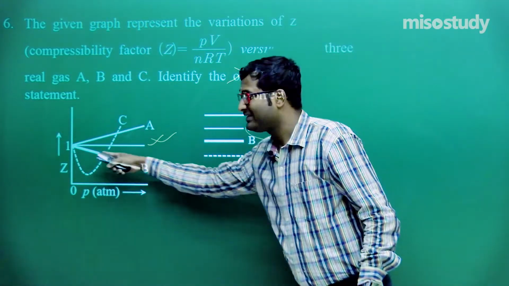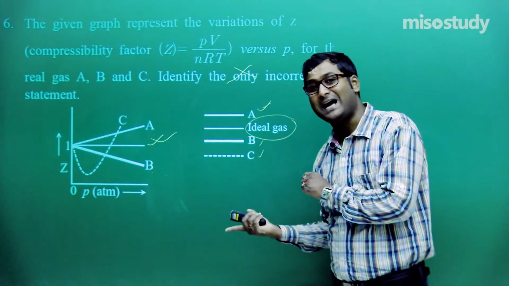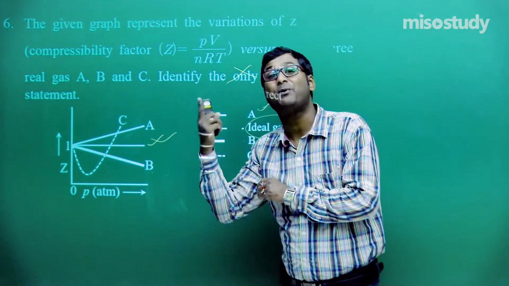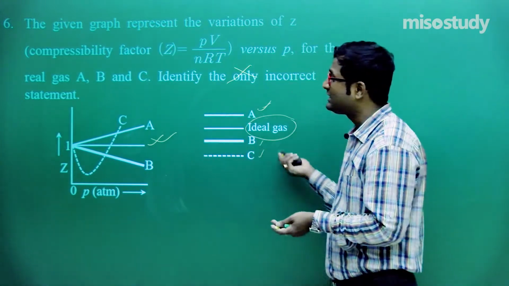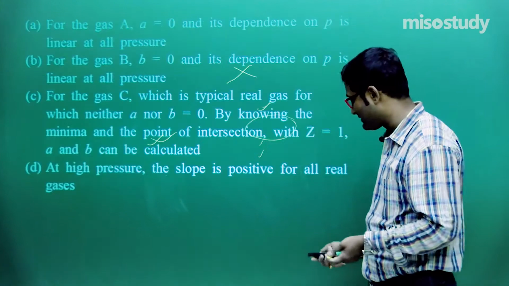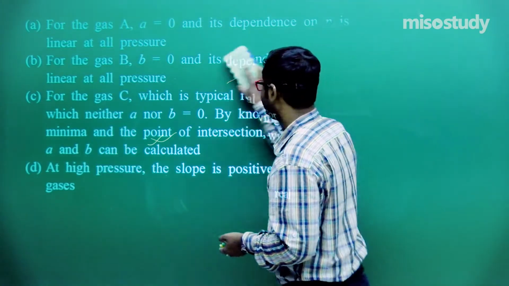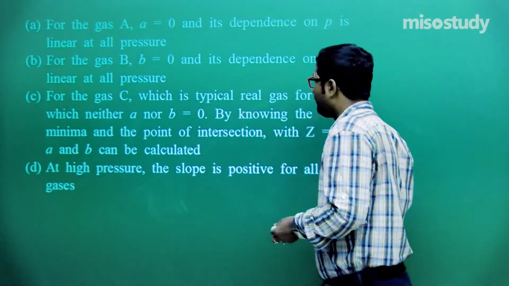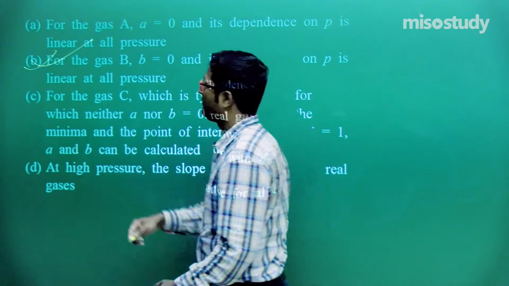Here the slope is negative, but the last option says that at high pressure the slope will be positive, yet it is negative. So that means here is the answer. Check all the options, you will find the answer. So for this case we can say B is the correct option.